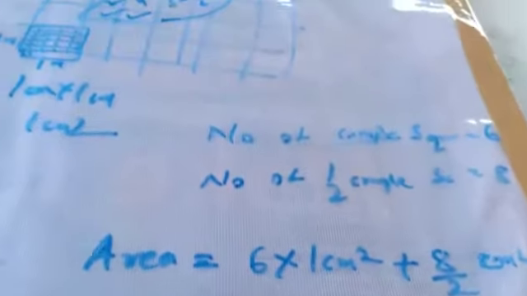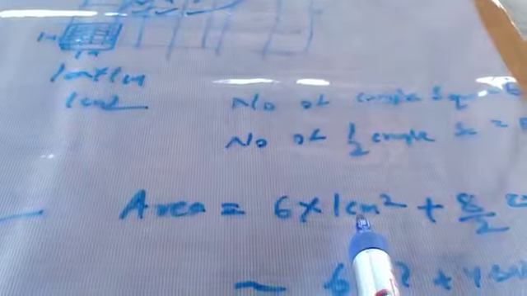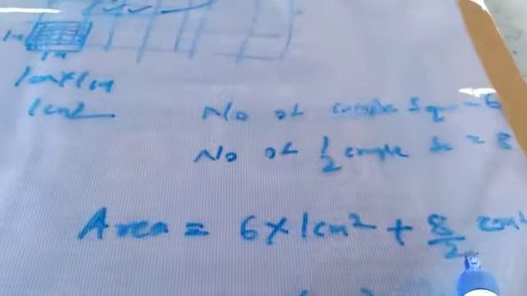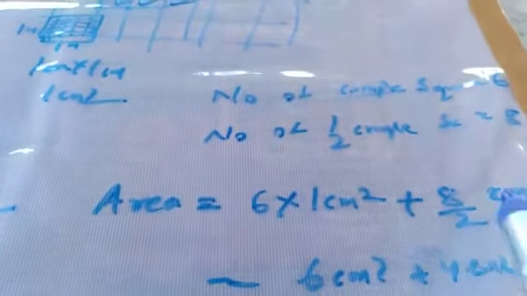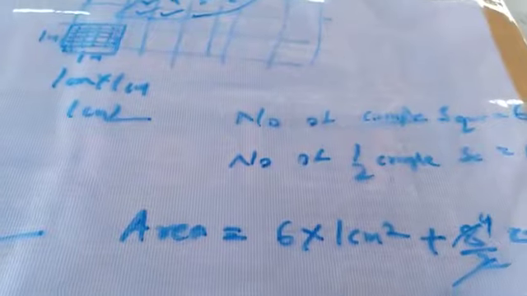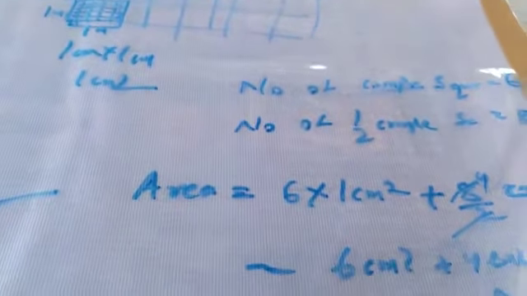Once again I am repeating. Number of complete squares is 6, so 6 into 1 square centimeter. Number of half complete squares is 8, so 8 by 2 square centimeters. So 6 square centimeter plus 8 by 2, which is 4 square centimeter. Total, 10 square centimeter is the area.